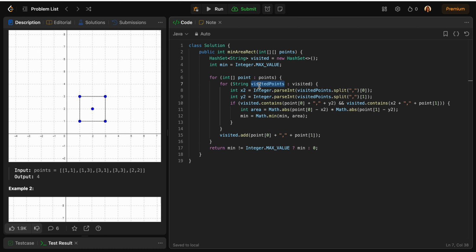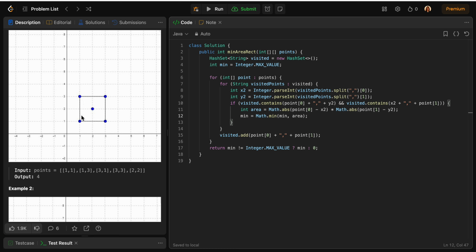We are figuring out all the points that are already visited, and through these visited points I'm checking whether the combination of this and this is already there in my visited set or not. Basically, this is my new point, I figured out that I already have this diagonal point, and through this now I'm figuring out whether these 2 points are already there or not. And once we know that these 2 points are also there, that means we have all the 4 points that we need, right? And once we have the 4 points, it is very easy to find the area of a rectangle. The area of the rectangle is this into this.